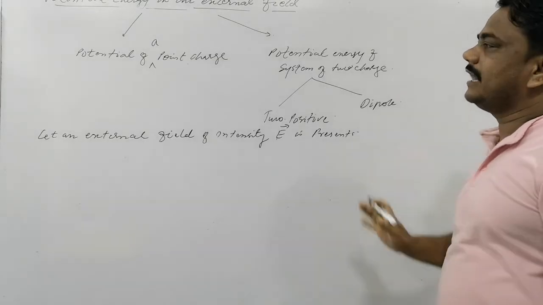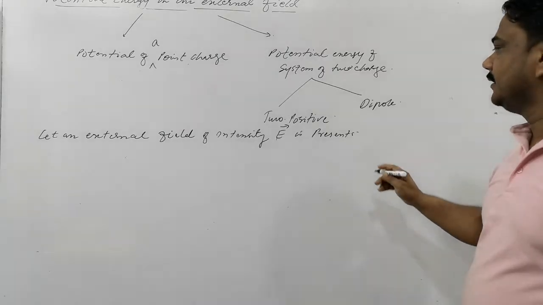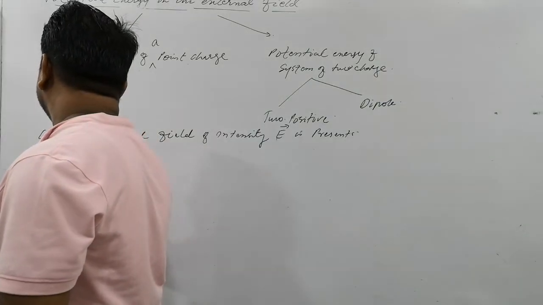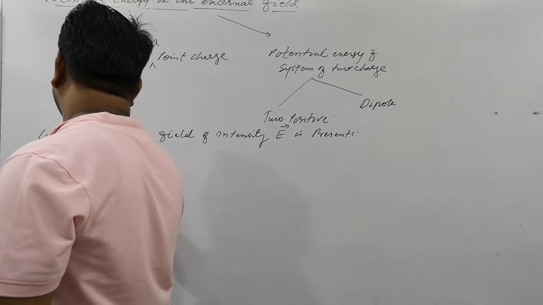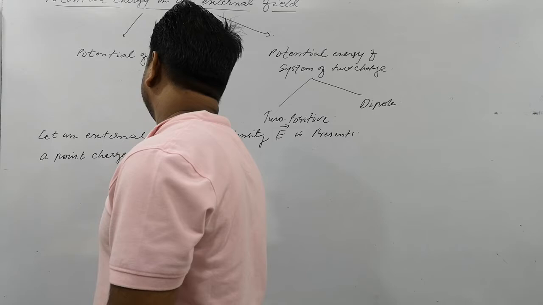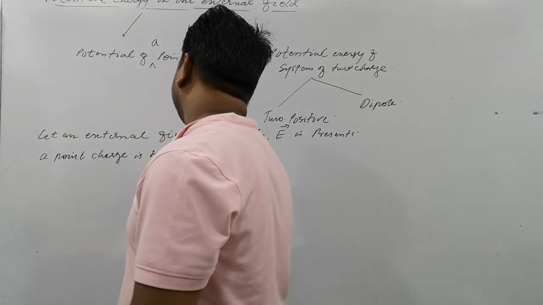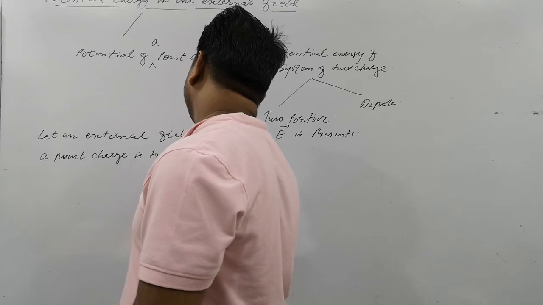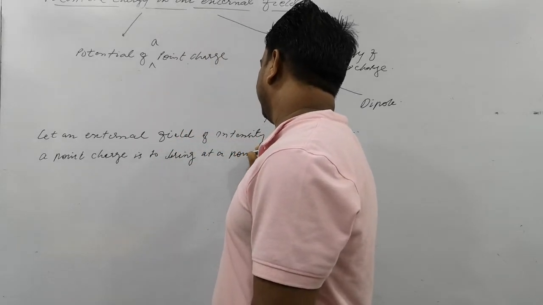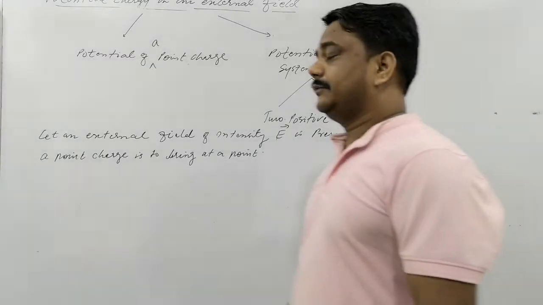Okay, this line will be common for all. Is that clear? So for this we will write: a point charge is to be brought at a point.